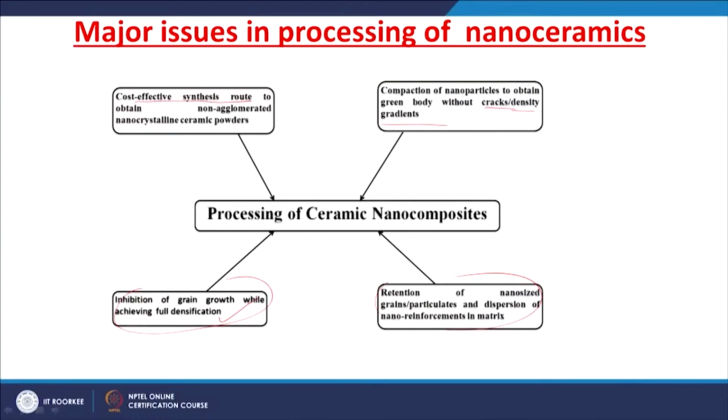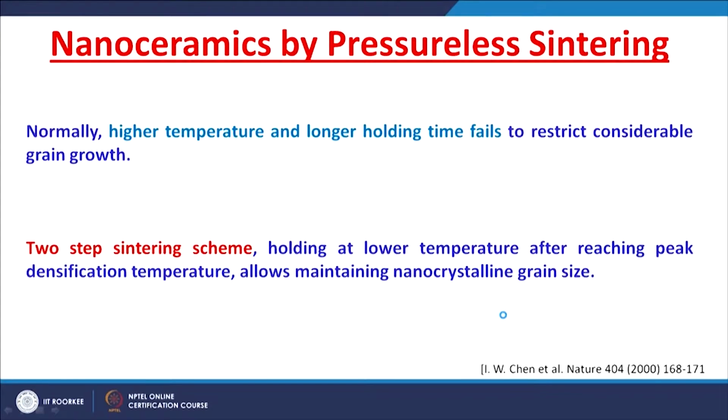So, the major issues in processing nanoceramics are: a cost-effective synthesis route to obtain non-agglomerated nanocrystalline ceramic powders, compaction of nanoparticles to obtain a green body without cracks or density gradient, inhibition of grain growth while achieving full densification, retention of nano-sized grains or particulates, and dispersion of nano reinforcement in the matrix. Coming to the processing techniques for nanoceramics, let us start with the very cost-effective conventional sintering. We call it pressureless sintering.